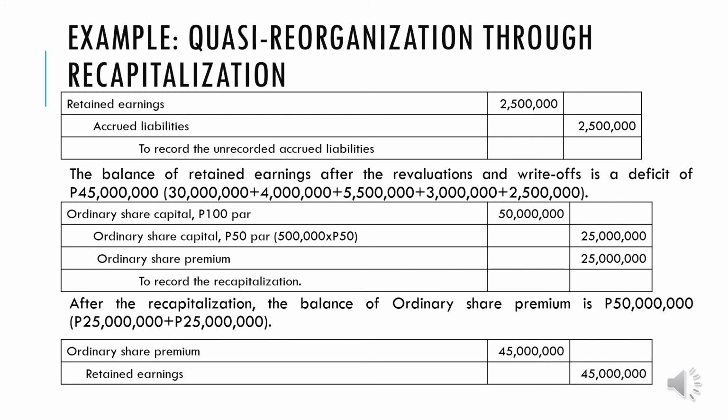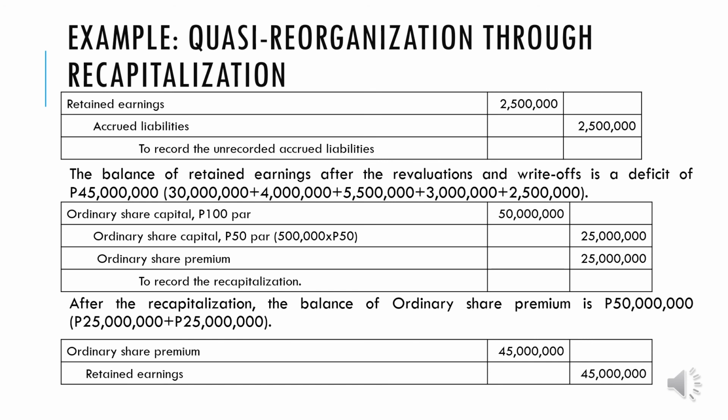Ngayon ho, no, kung mapapansin niyo previously dun sa given data ni Nuggets, ordinary share premium niya is 25 million, di ba? Okay, plus nadagdagan pa siya dito using the recapitalization ng additional 25 million. So all in all, we have a total ordinary share premium of 50 million. Now, is it enough to zero out the negative retained earnings? Yes, kasi 45 million lang naman yon. So the last entry is all about using the share premium to zero out the deficit.